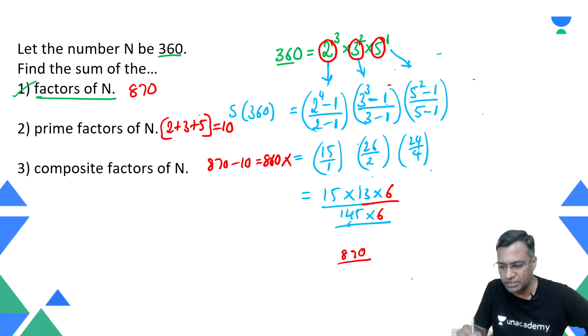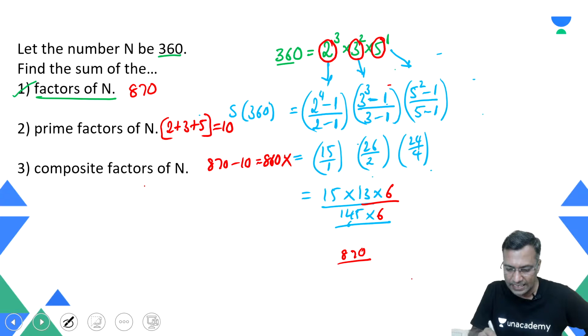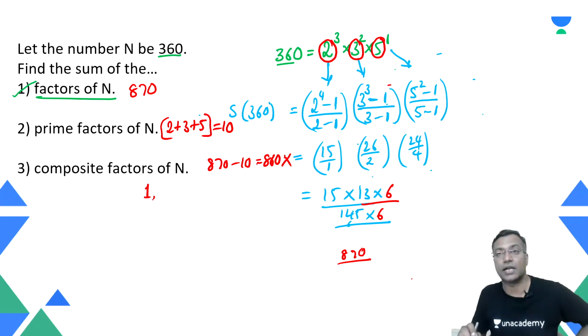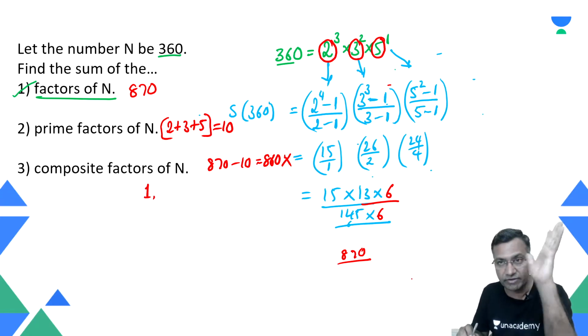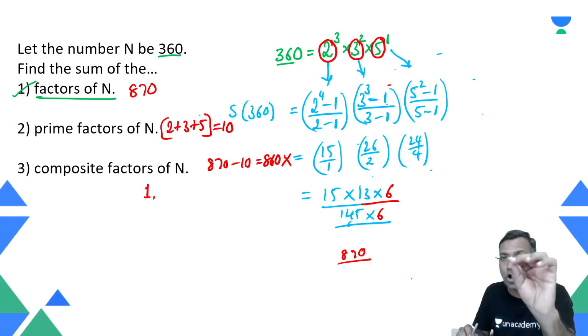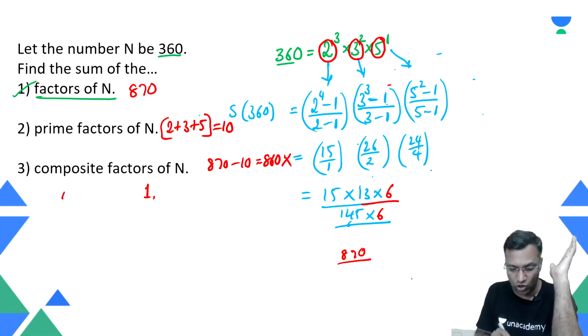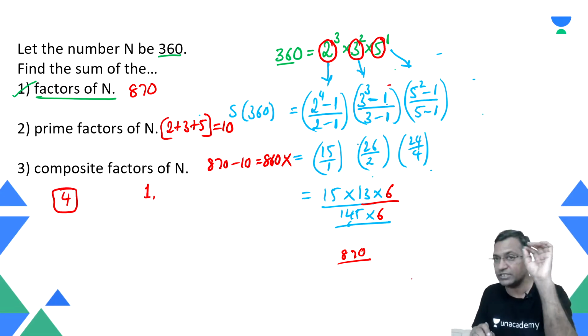That's a popular answer, which is wrong. Why? What numbers are not composite here? Now, always remember that 1 is a factor of every single number, which is neither composite nor prime. The smallest composite number is 4, right? 1 is neither composite nor prime. So what are the things?